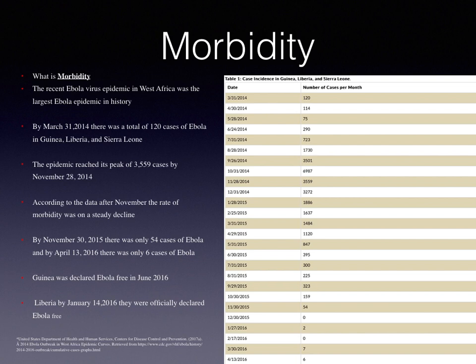As the months continued, it reached its peak on November 28, 2014, of 3,559. If you look at the table, you can see after that month is when we had the steady decline of Ebola cases. By November 30, 2015, there were only 54 cases of Ebola, and by April 13, 2016, there was only 6 cases of Ebola. Guinea was declared Ebola-free in June 2016, and Liberia was declared Ebola-free by January 14, 2016.